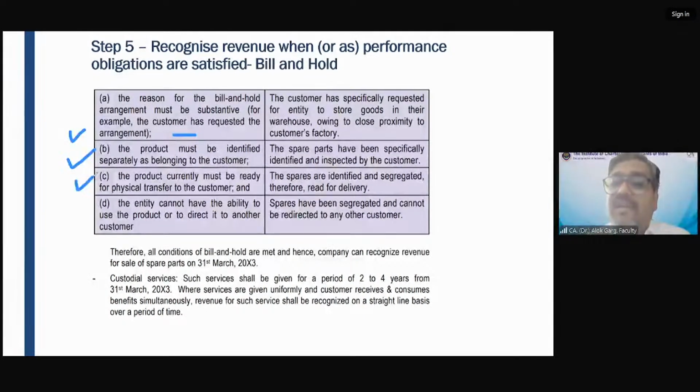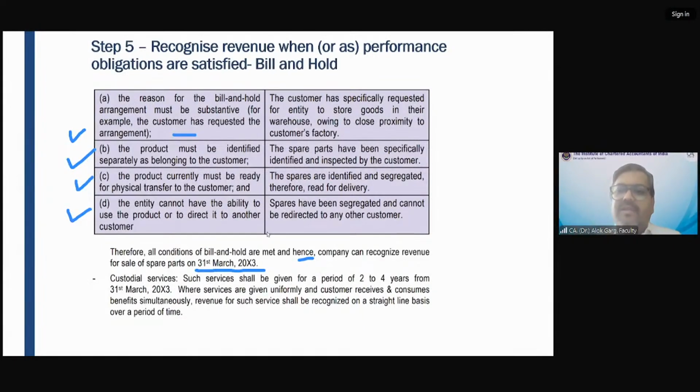So spares are identified and segregated before the delivery. Number four, the entity cannot have the ability to use the product or to direct it to another customer. So spares have been segregated and cannot be redirected to any other customer. So in this case, whether these four criteria are meeting or not, yes, four criteria are meeting. Hence, the company can recognize revenue. Company can recognize revenue for sale of spare parts on 31st March 20x3.